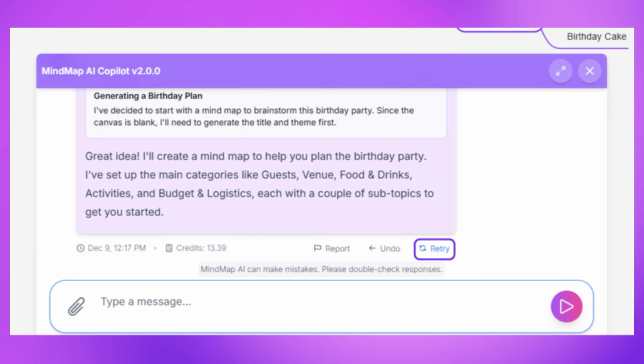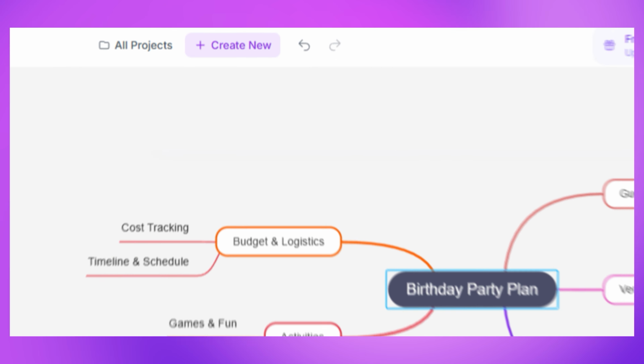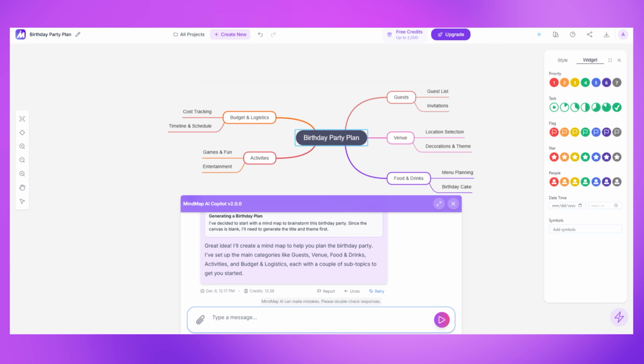Experiment without fear. If you don't love the result, simply hit retry to see a new version instantly. Need to go back? Use undo and redo to navigate your changes effortlessly, giving you total control over your creative process.